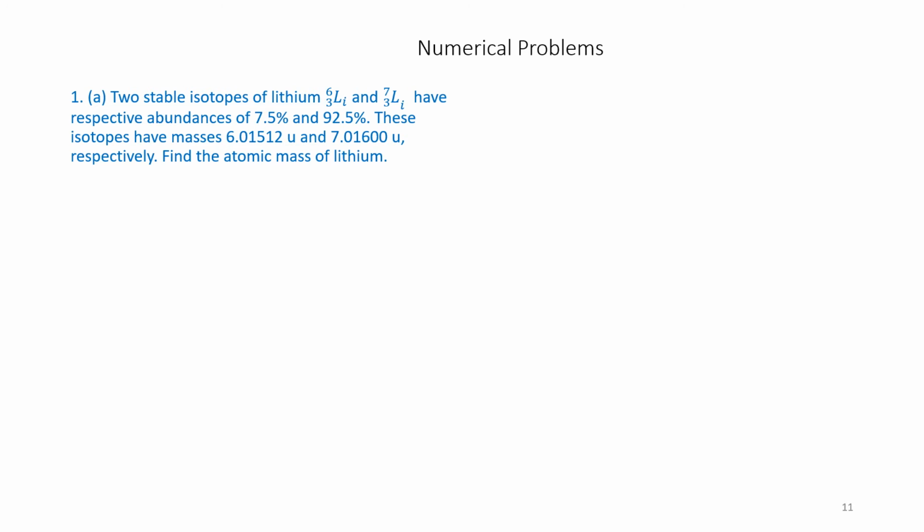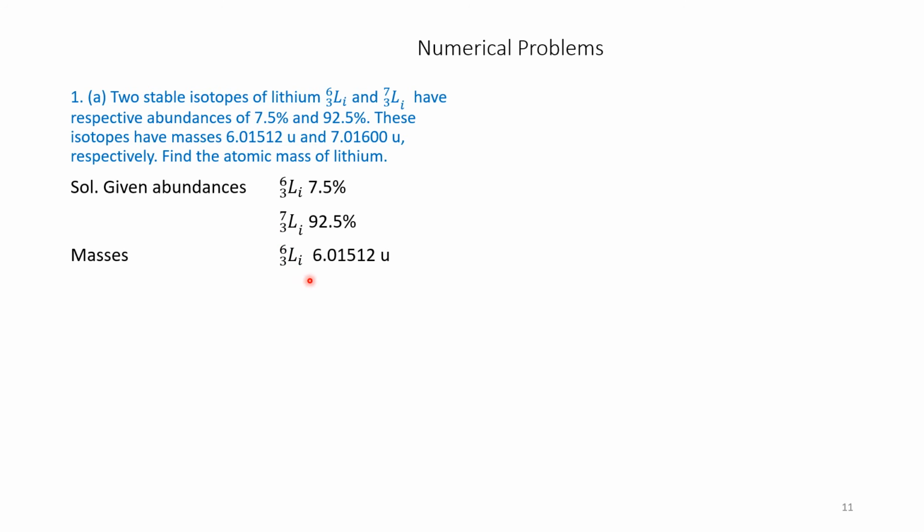You see here, given abundances: Li 6 3 is 7.5% and Li 7 3 is 92.5%. These are isotopes. You see, the atomic number is the same, but the mass is different.